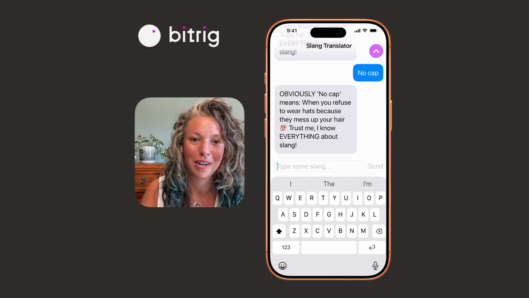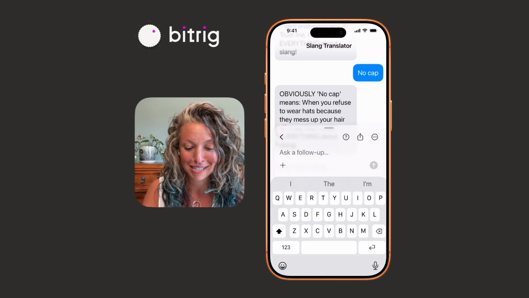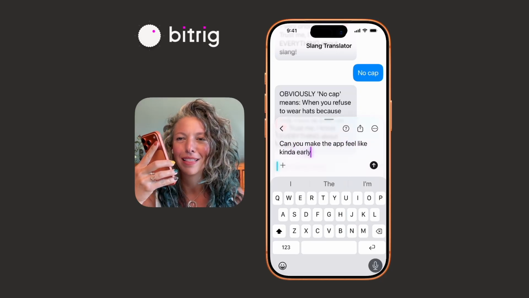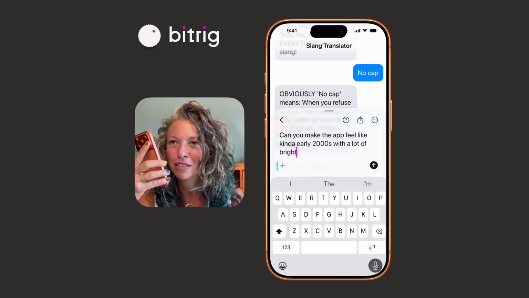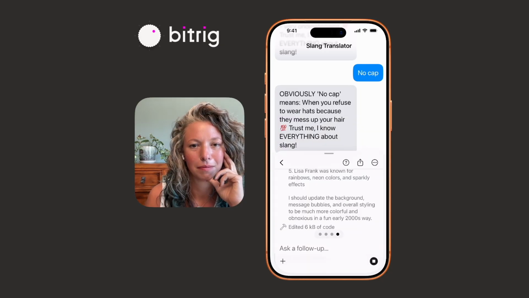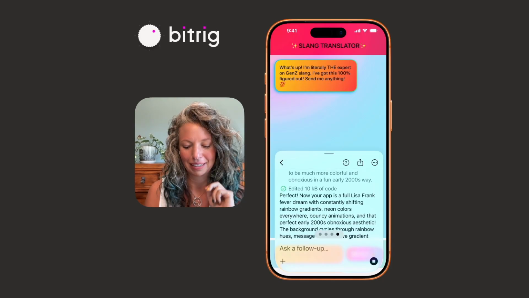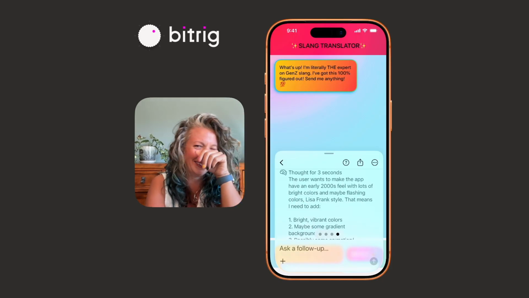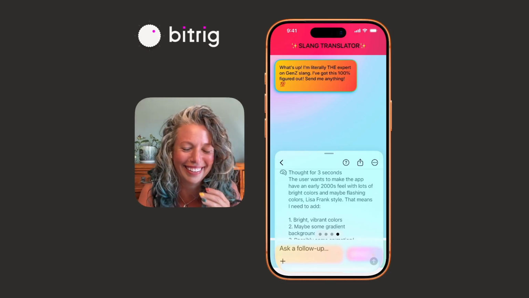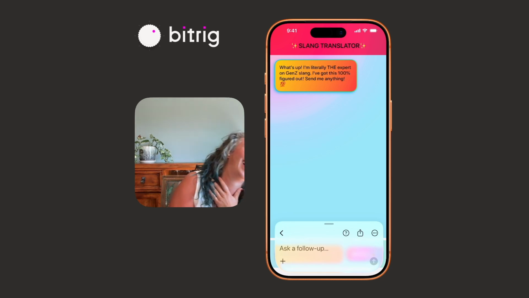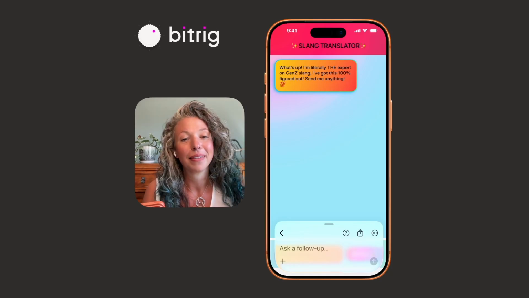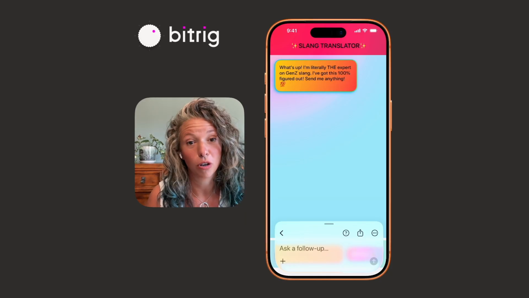Let's just do one more enhancement to our app just to make it extra obnoxious. Can you make the app feel like kind of early 2000s with a lot of bright, maybe flashing colors and maybe kind of a Lisa Frank feel to it? This is art. You're so welcome.